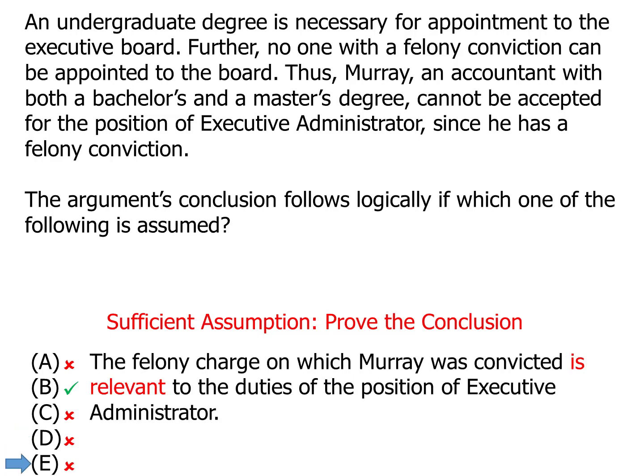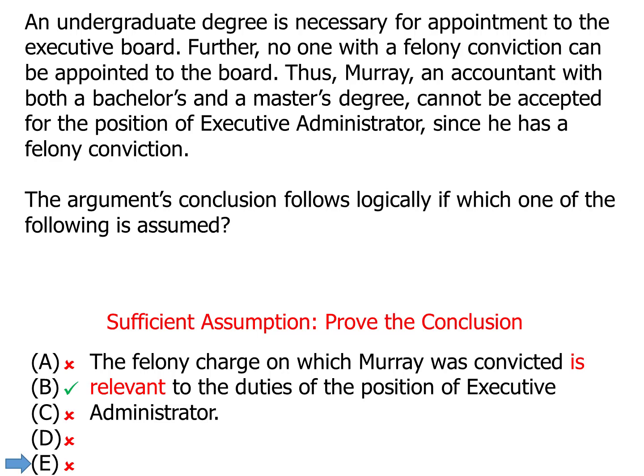Answer choice E. So this one is close to what we want. It's not what we want. It's almost there. The problem with it is, answer choice E says the felony charge is relevant to the duties of the executive administrator. Well, if his felony is relevant, that would be a reason that we might worry about putting him on the board. Maybe whatever he did would affect his ability to carry out his duties.